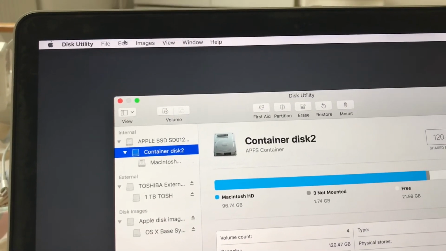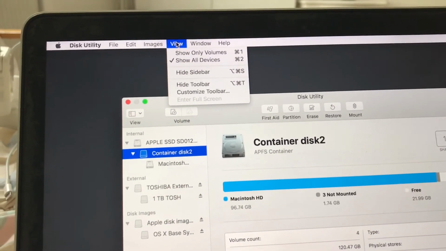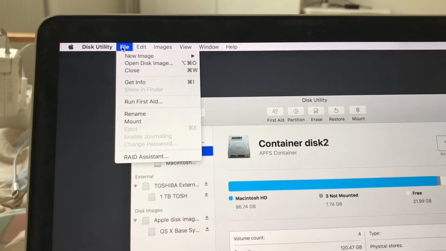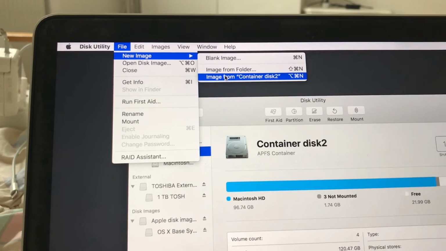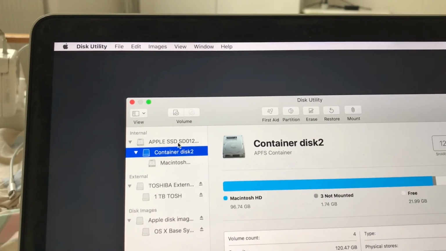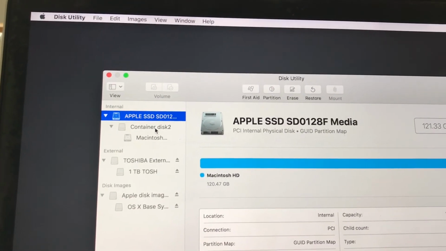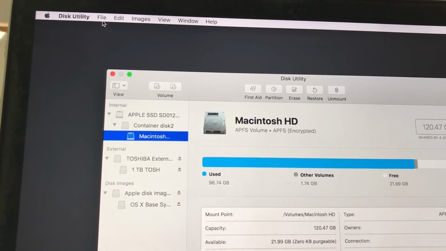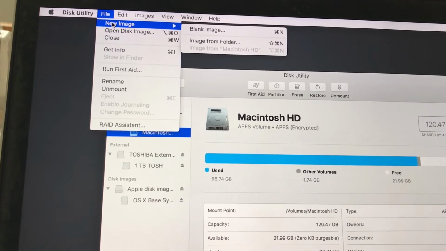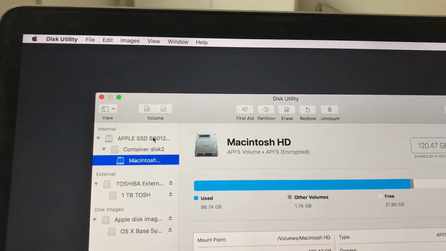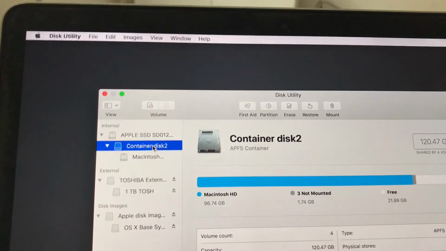After that, if you don't see the option, you need to go to view, show all devices, and then file, new image from, and then you select either this like Apple SSD or container disk. You can also just select Macintosh, but then it's grayed out, as you can see. So you can select probably parental disk.